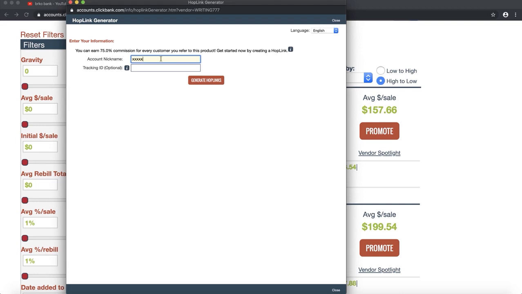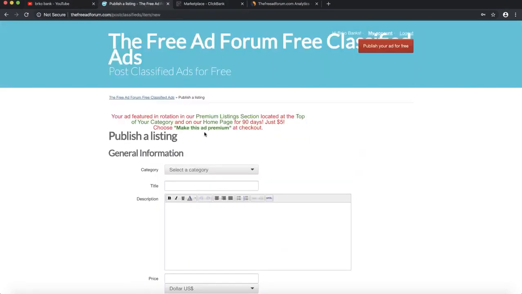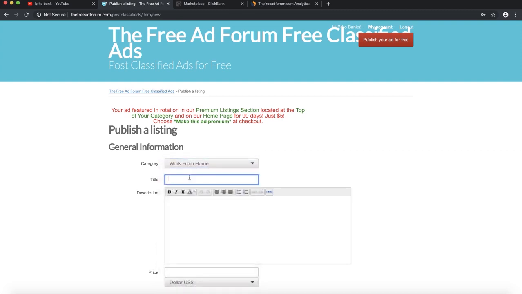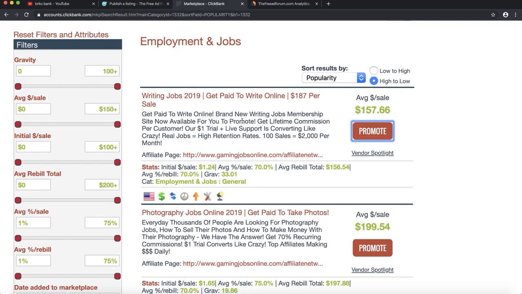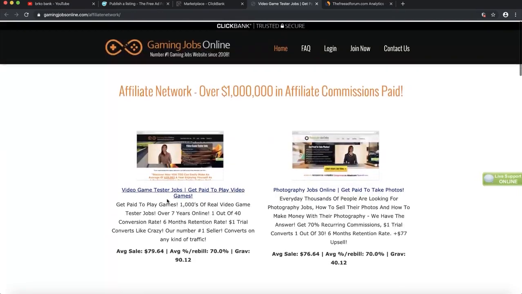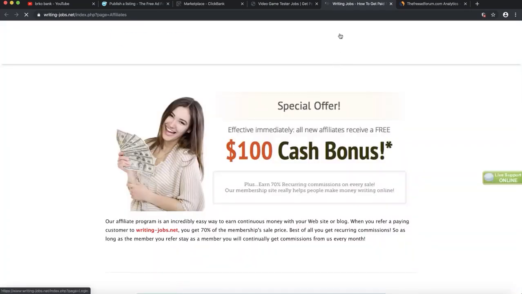So to promote this offer, the writing job for example, let's click on promote and let's generate our hop link with your username. Click on generate hop link, and we want to copy it here so that we can post our listing. You need to pick which category you want to promote. So we are going to stick with a work from home writing job description. For the description you can take something if they have an affiliate page. Let's have a look at if they have got something I think you really need to create. Maybe they have some email swipes or something like that. Right here you can see they also provide some of the pics that you can put on your website.